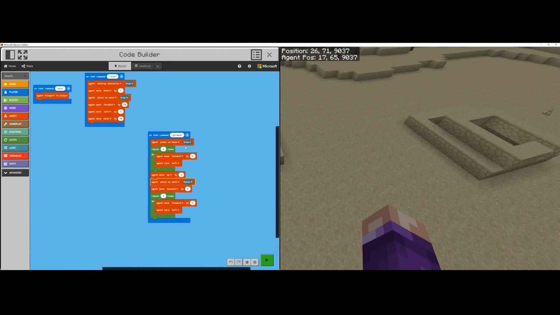So here we're telling our agent that we do want them to place whenever they move, but then we don't when they've gone up one. But now that we've turned it off, we're going to have to turn it back on again and tell our agent that we do want it to place after that space. Okay, so this is getting quite complicated. We're going to have to duplicate our place on move block and turn it back on after it moves forward.